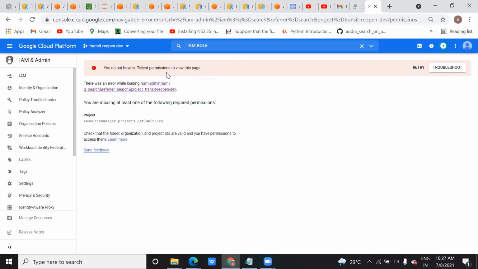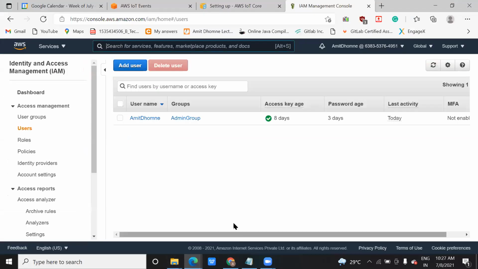In AWS, if you are working in any organization or on any company account and you try to open such a page, it will give you an error if you do not have permission for that. If the admin has made you an admin, in that case you can open any of these services. Like here you can see I am in the admin group. It means I can open most of the services here.